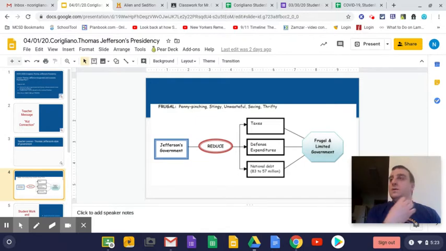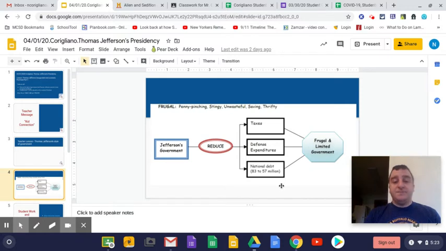So over the course of Washington and Adams' presidency, things have come up that Washington and Adams and the government have needed to purchase. So that has kind of increased the debt that the United States was under. But Jefferson is determined to reduce that, and is able to reduce it by the end of his presidency to $57 million from $83 million.